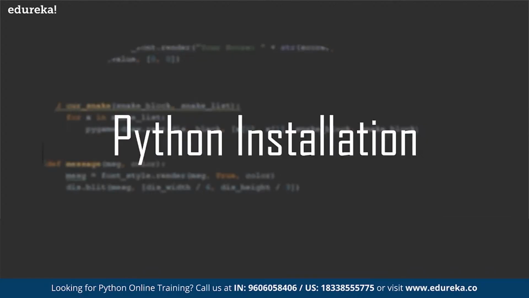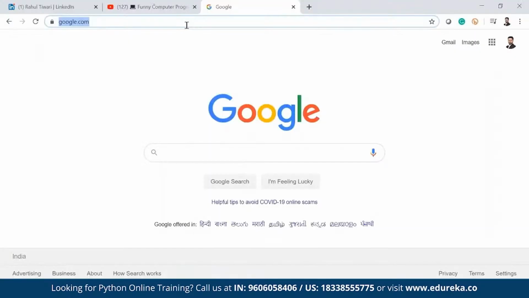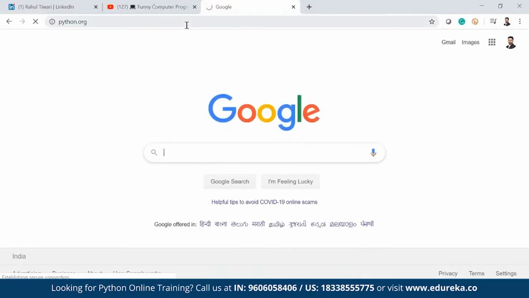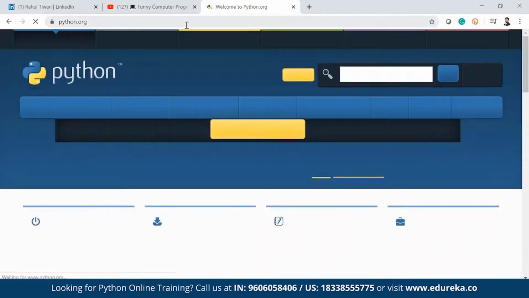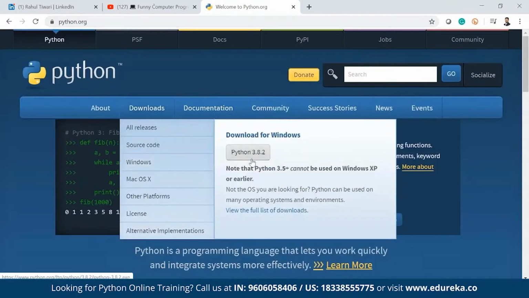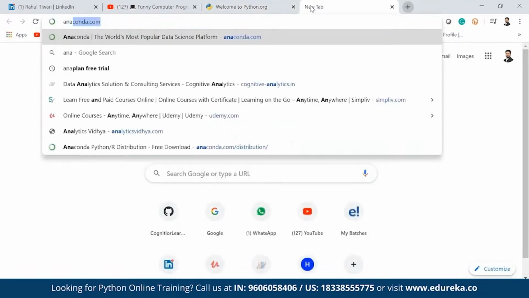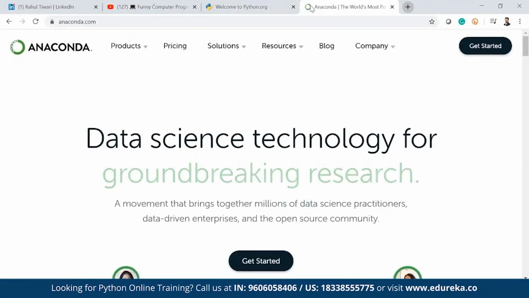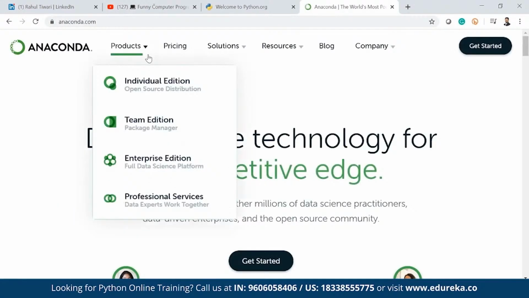Now, how to install Python? To install Python, we have various ways. One is from the Python website, but I actually don't want you to install Python from the Python website. The only reason is that the packages which I am talking about, NumPy, Pandas, all those packages, you have to install separately if you install Python from the Python website. That's why the best option is anaconda.com. You can go to anaconda.com and download from there.